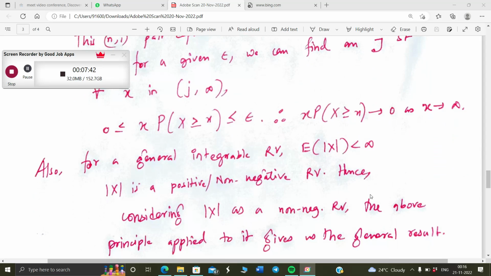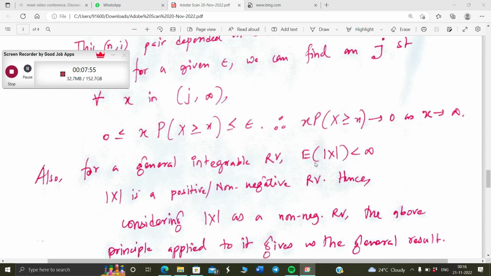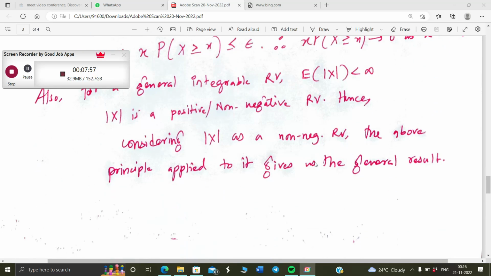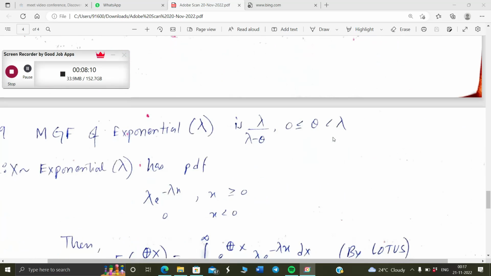Also, now for the general integrable random variable, the expectation of X is defined, which means that the expectation of mod X is defined. Since mod X is a non-negative random variable, the same techniques as shown above can work for mod X, and we are done, because we were just supposed to show it for mod X, and we have already shown the technique for a non-negative random variable. So we are done. The only key step here was that for an integrable random variable, the expectation of mod X is also finite. That is it.